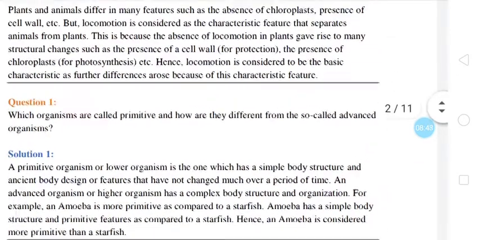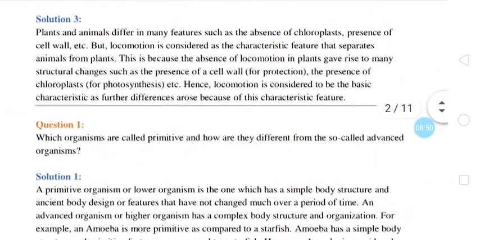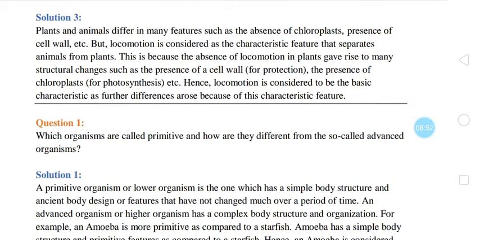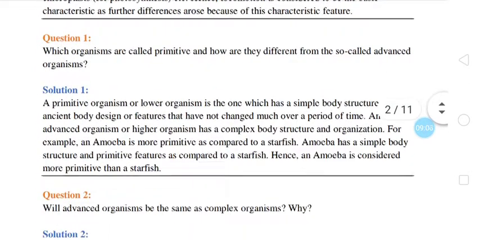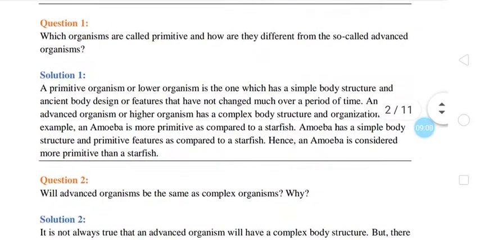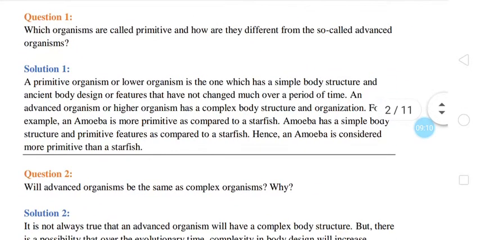At the same time, in this question, we must remember that some plants, say algae, show locomotion with the help of flagella. So, are we going to consider this locomotion as a characteristic? So, basically, cell wall is the basic characteristic which I feel we should consider while classifying plants and animals, while separating plants and animals from each other.